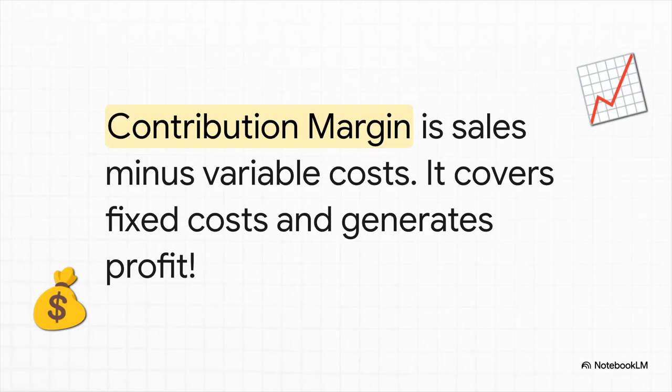And hey, don't forget the core mechanic making both of these methods work. Whether the exam asks for your answer in units or in pesos, cost-volume-profit relationships rely entirely on the contribution margin, or CM. The CM is just your sales minus your variable costs. It's literally the engine of our calculation. It steps up first to cover your fixed costs, and then whatever is left over, that generates your profit.